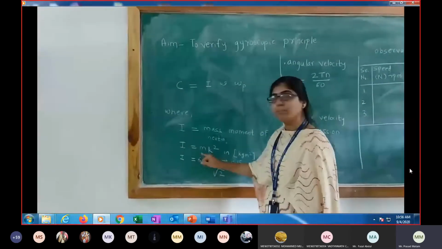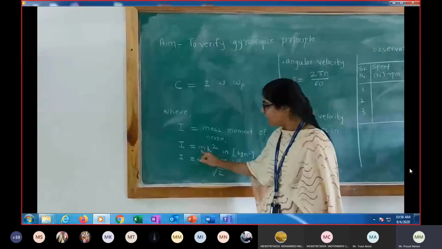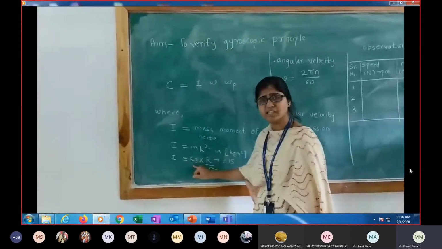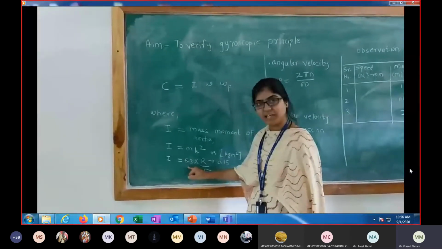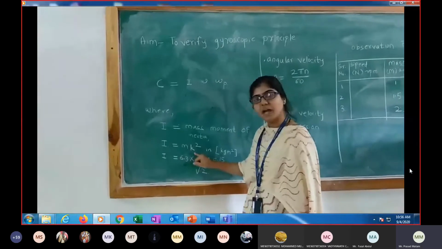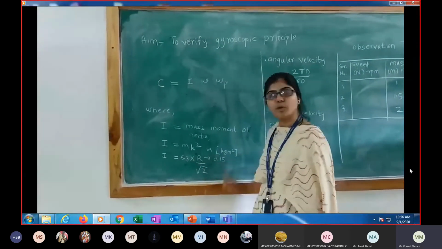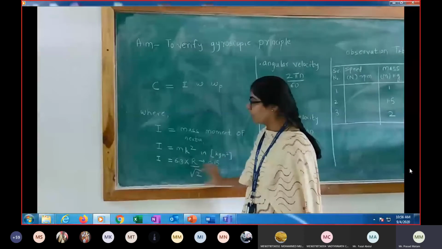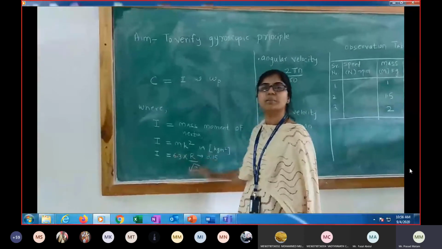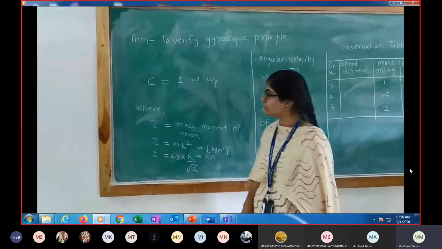That is calculated by m into k square, where m is the mass of the rotor, given as 6.3 kg, and k is the radius of gyration of the rotor, which is r by root 2, where r is 0.15. So with the help of the given observations, we can calculate the mass moment of inertia of the rotor.